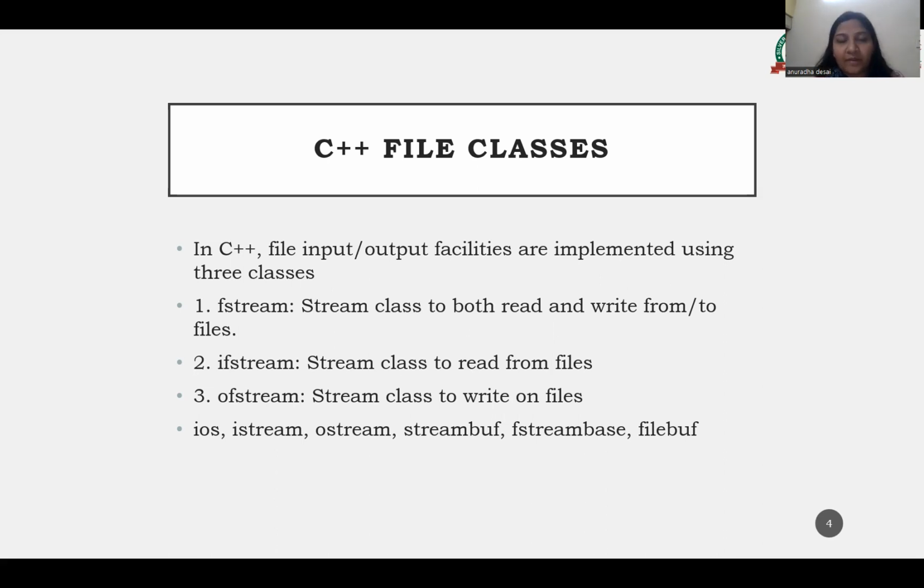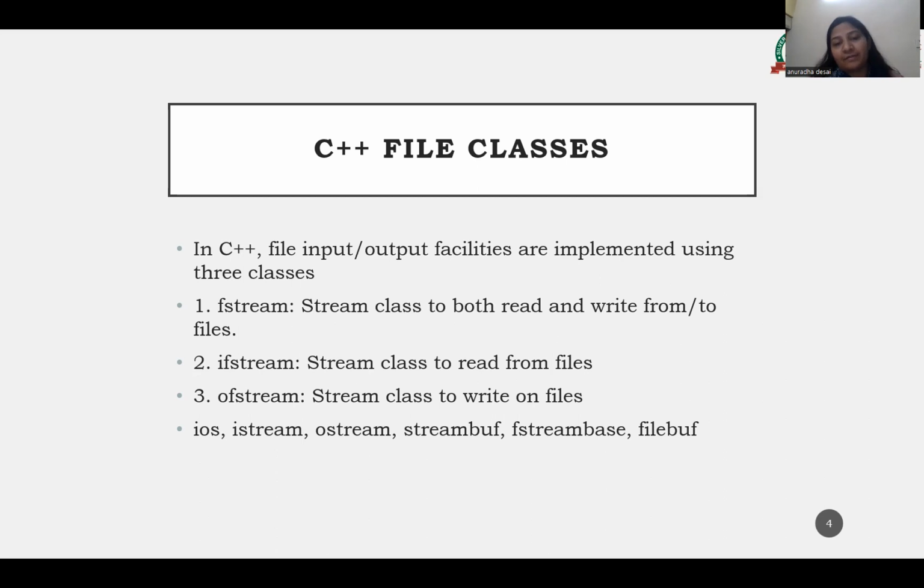So what is ofstream? The ofstream class provides the output operations. It contains the functions like put, write, seek, and it also contains the open function with default output mode, and also contains the inherited functions like put, write, seekp, and tellp for the output stream.